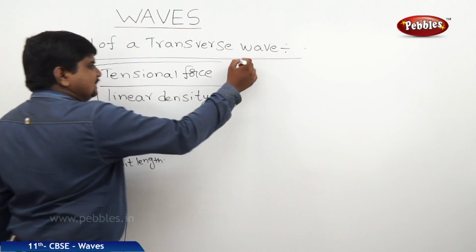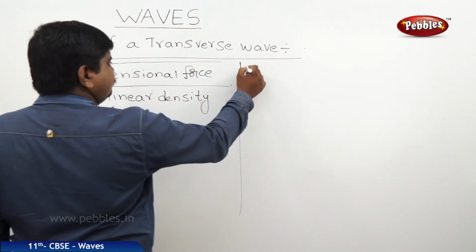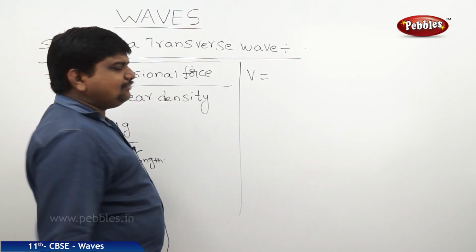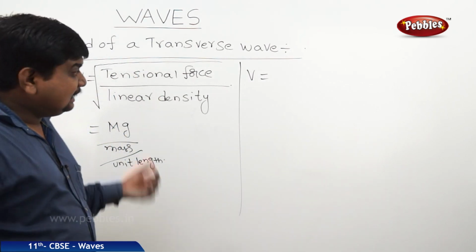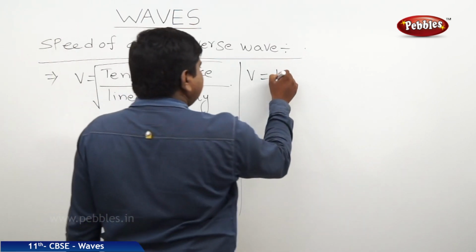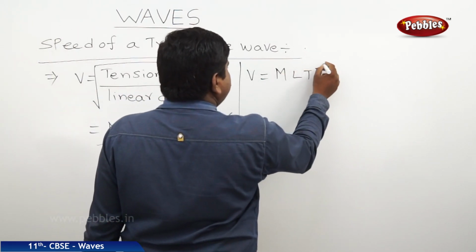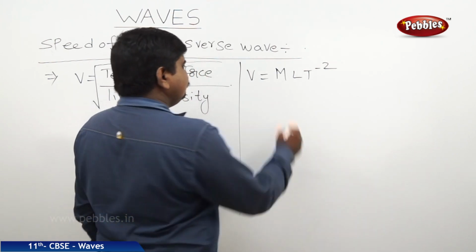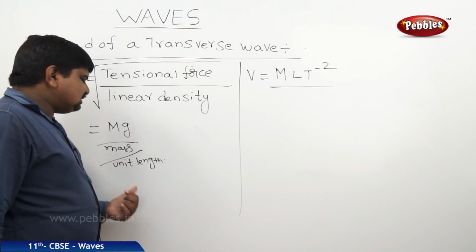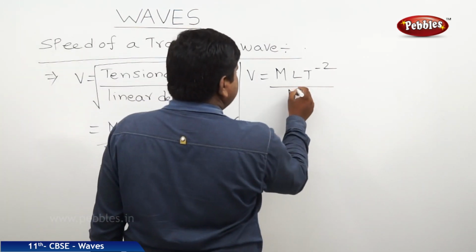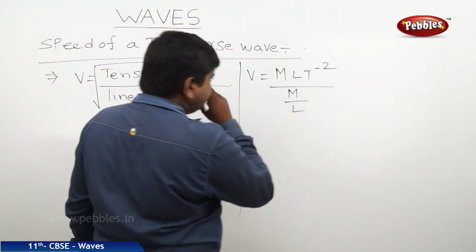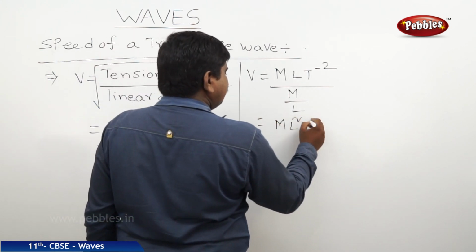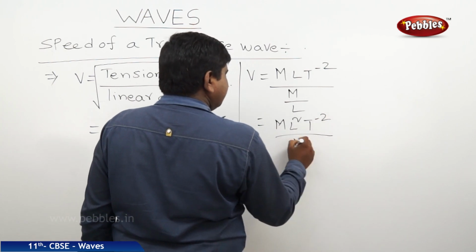So what we can understand from this expression is, we are finding v. Tensional force is mg, any force, dimensionally equal to m L T power minus 2, divided by mass per unit length, m by L. So we will get m L square T power minus 2 by m.